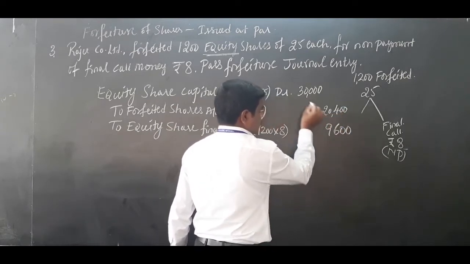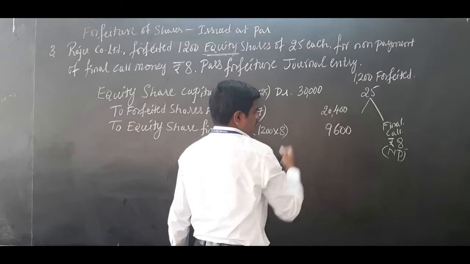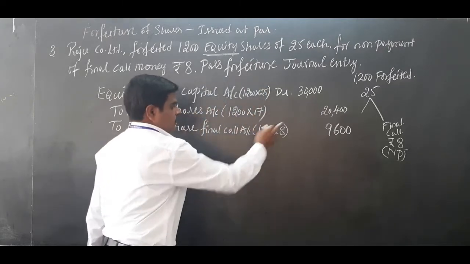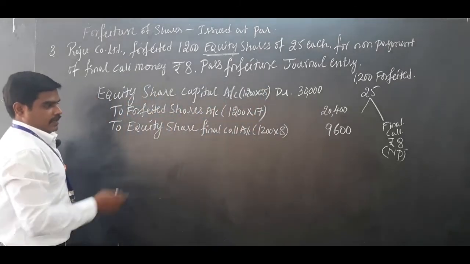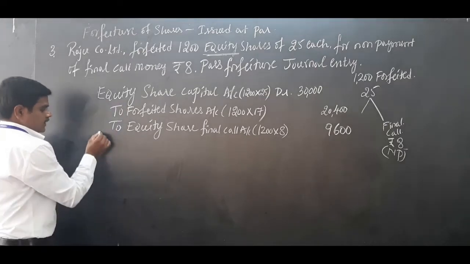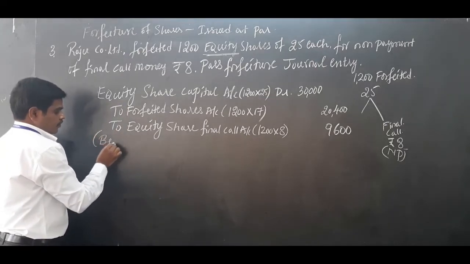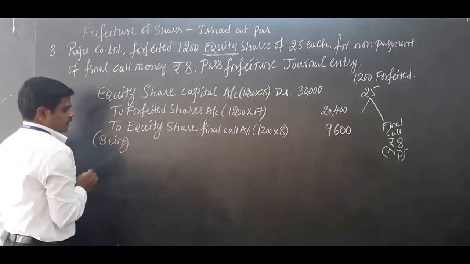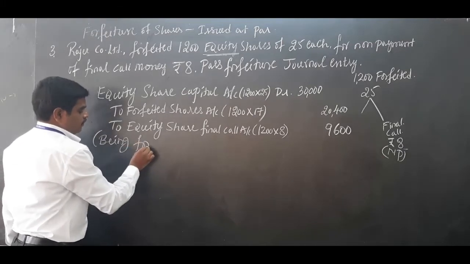You can check it, debit must be equal to credit. 1200 into 8 which is not paid, so 9,600.